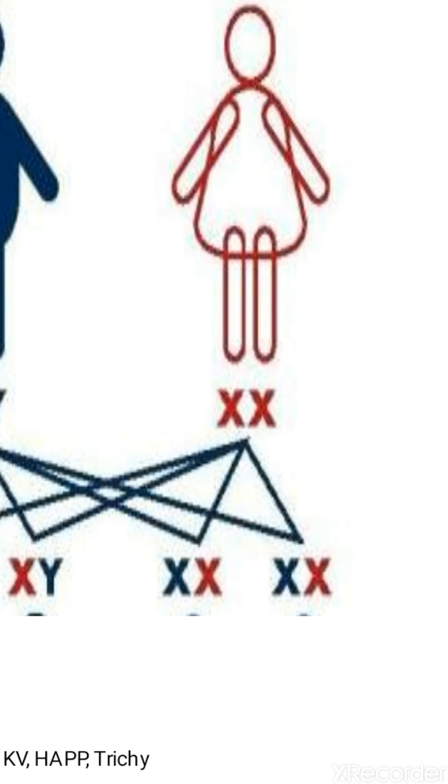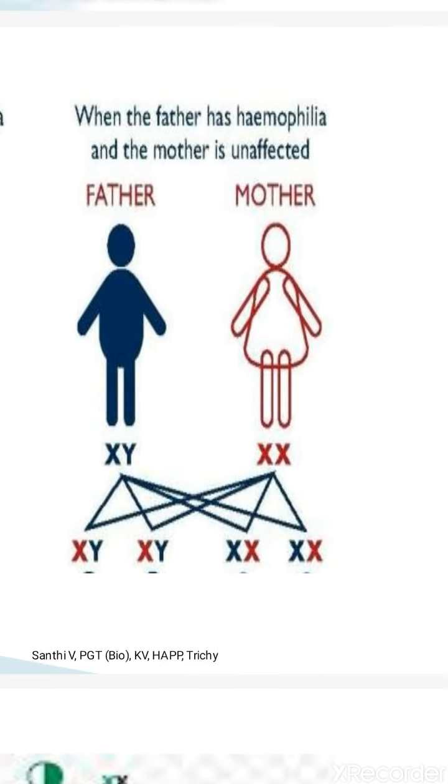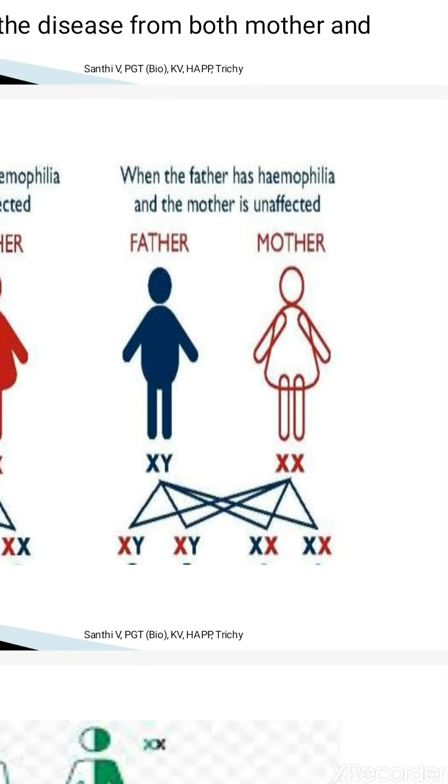Why will they be normal outside? Because they are the carrier of the disease, and they are getting the normal gene from the mother, and the normal gene dominates over the recessive color blind or hemophilic gene. Actually, color blindness is also inherited in the same way, both of them.